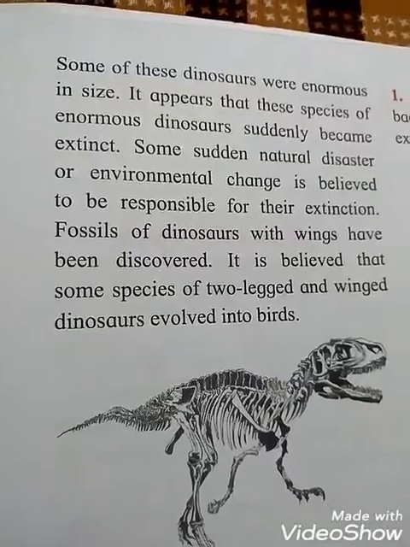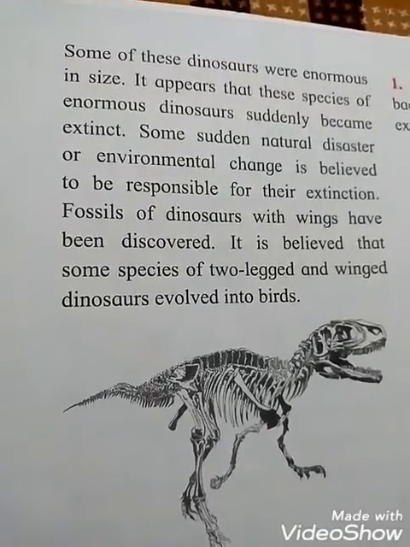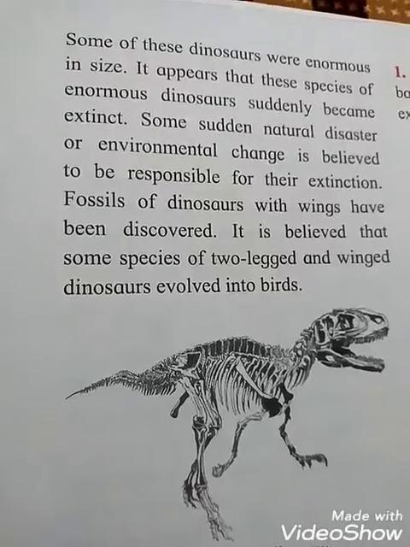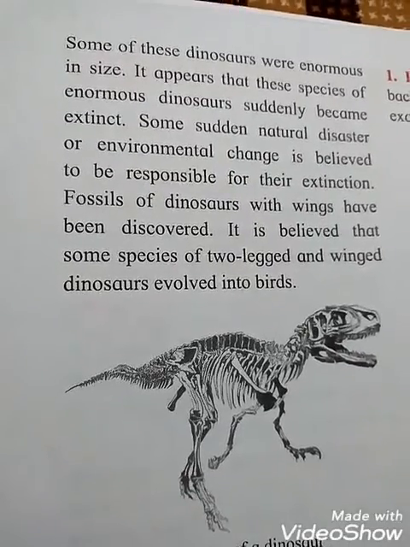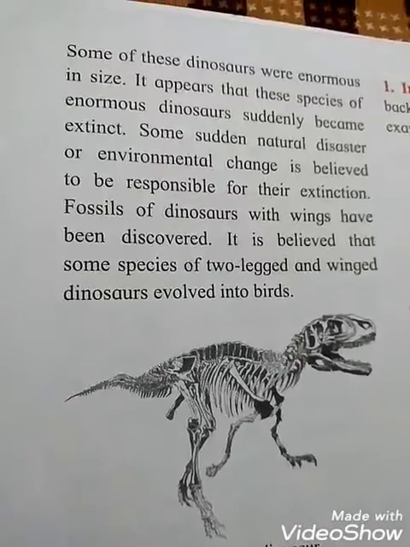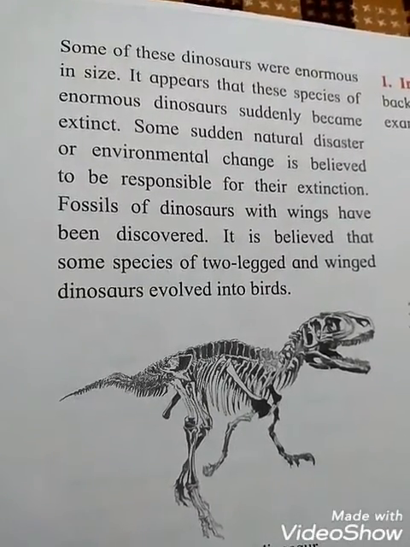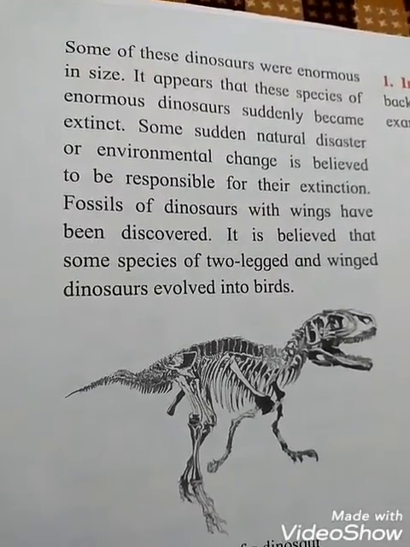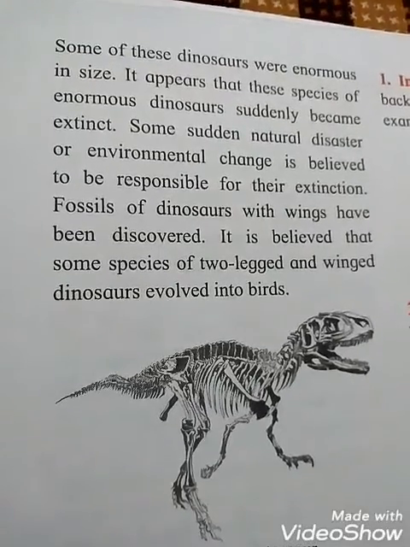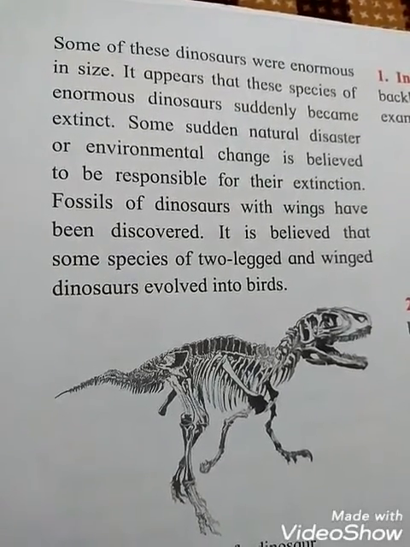Fossils of dinosaurs with wings have been discovered. It is believed that some species of two-legged and winged dinosaurs evolved into birds. Say students, how do we come to know that some species of two-legged and winged dinosaurs evolved into birds? Because fossils of dinosaurs with wings have been discovered.